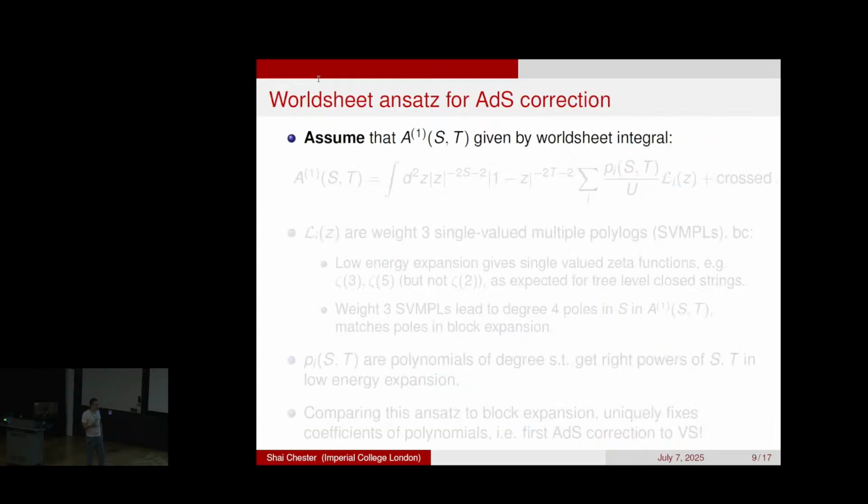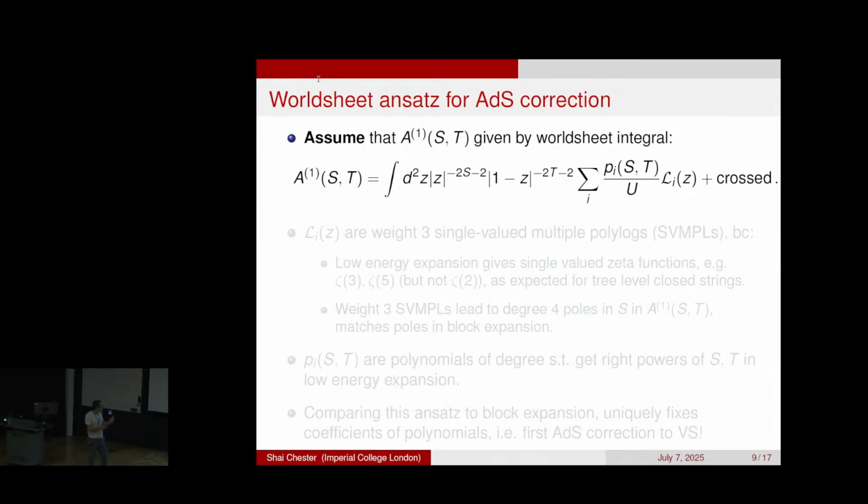OK, so the second assumption, as mentioned before, is we assume that this AdS amplitude is given by a worldsheet integral of a certain form. So in the strict flat space limit, you had this integral, but this was just 1. And so now we assume that for the AdS correction, you have the same kind of two-dimensional integral, except now, instead of having 1, you're going to have an ansatz, which is the single-valued multi-polylogarithms of a certain weight multiplied by polynomials in S and T of a certain degree.